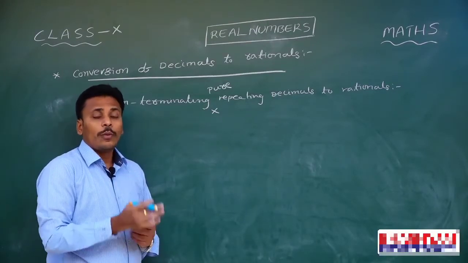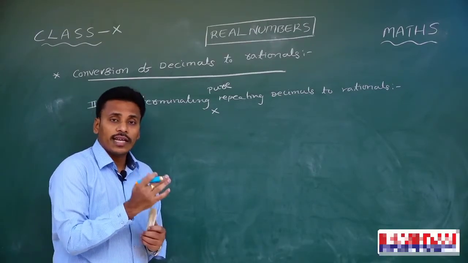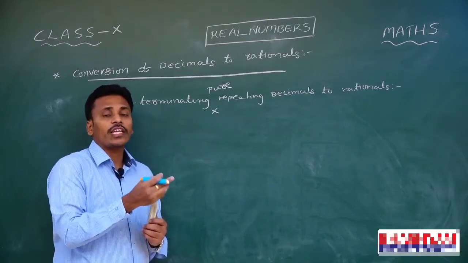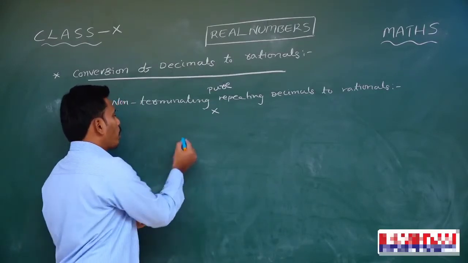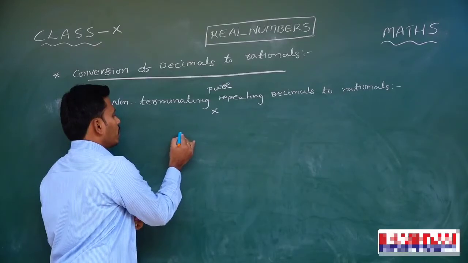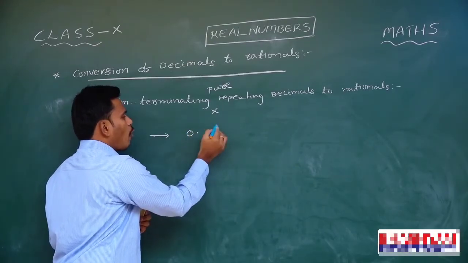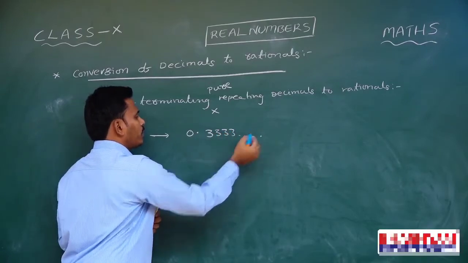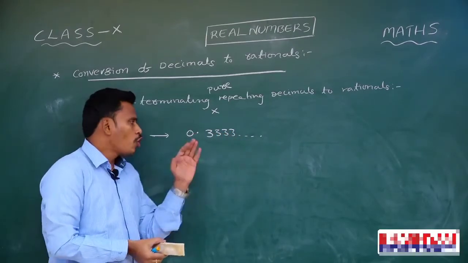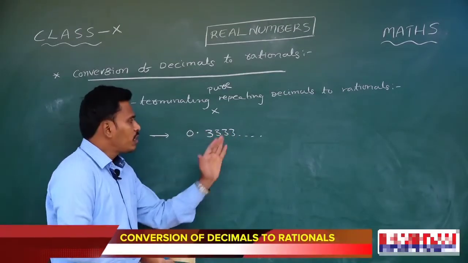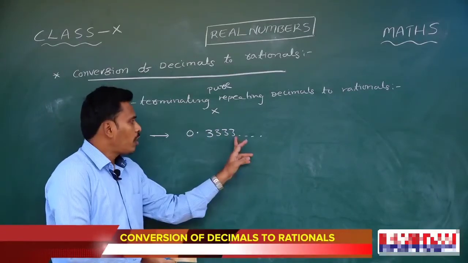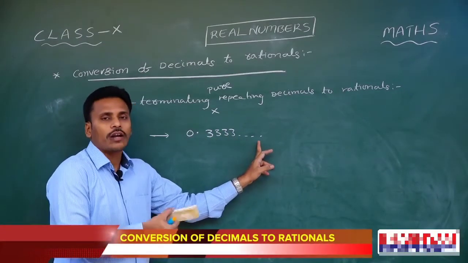As I told you, a pure repeating decimal is a decimal in which everything in the decimal part is repeated. Suppose I start with a simple number, 0.3 bar. See, 0.3333 like that. This is a non-terminating decimal because the decimal part is non-terminating.